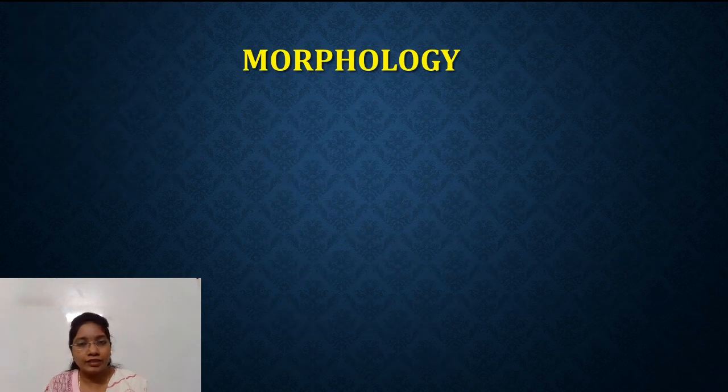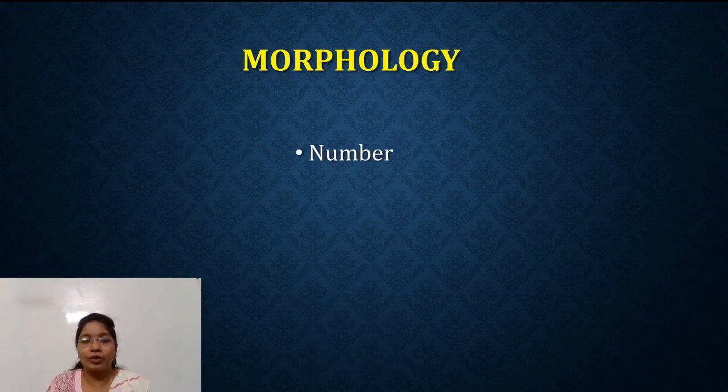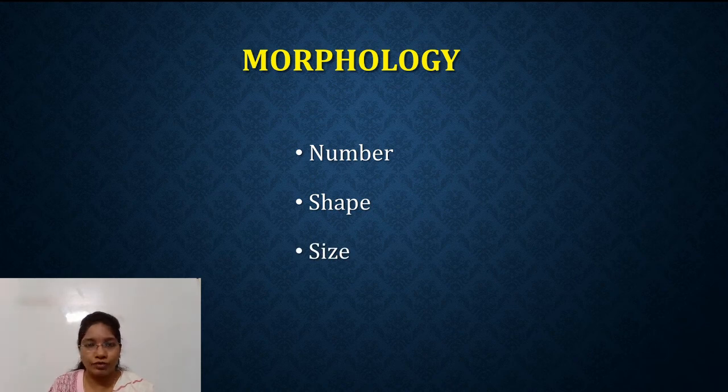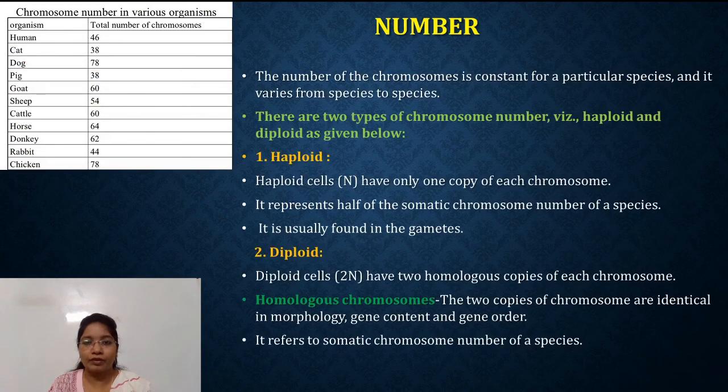Okay, so let's discuss the morphology of chromosome. In that, we are going to see the number of chromosomes, their shape, and size. Let's study one by one.